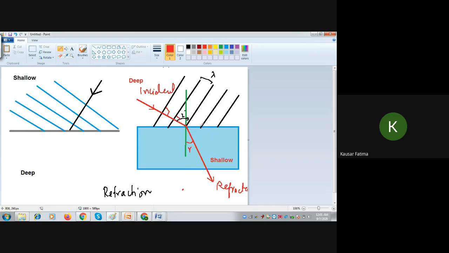So I will start from the wavefront which is striking the boundary. How will I complete this wavefront? In such a way that this wavefront is at 90 degrees. This is not 90. Is this 90? Yes. Okay, I will take another one.